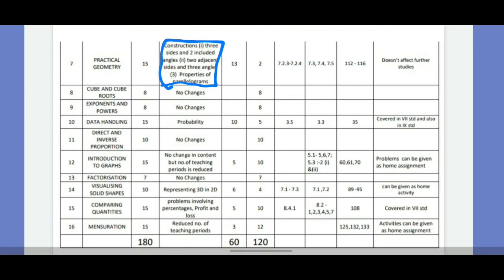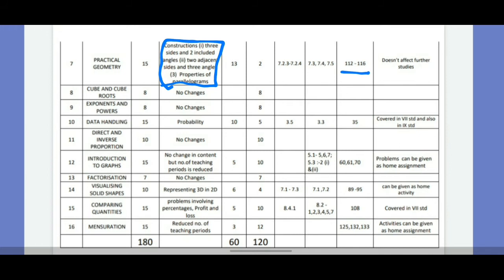When the 3 sides and 2 included angles are given, and the 2 adjacent sides and the 3 angles are given, and the properties of parallelogram. These 3 points are reduced, which is in your textbook from page number 112 to 116. That is your 7th chapter. From the 7th chapter practical geometry, 3 points has been reduced.